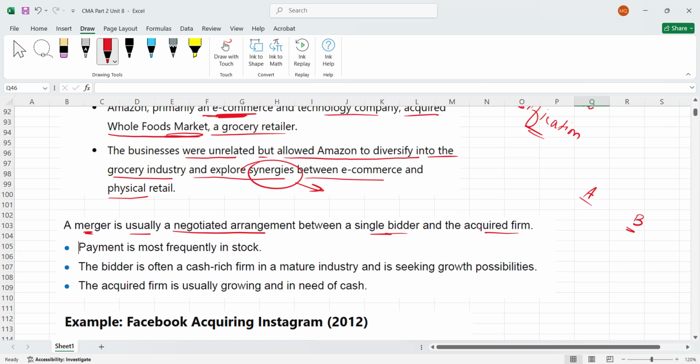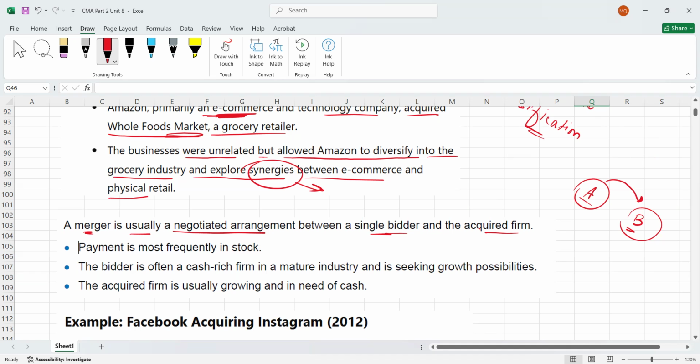So here, let's assume company A could be the bidder and B could be the target or acquiree, or the acquired firm, which is going to be acquired by company A. So here, please remember when company A merges with company B, I'll give you an example also.